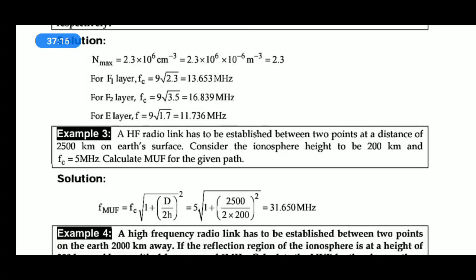Very simple, directly substituting the given values in the formula. They need to cover 2500 kilometers between transmitter and receiver, and the ionospheric layer height is 200 kilometers. Fc is given as the critical frequency, that is at vertical incidence the frequency would be 5 megahertz. Then what is MUF?